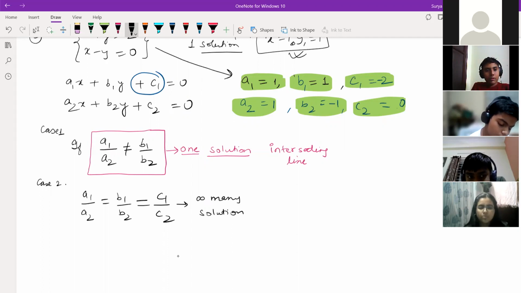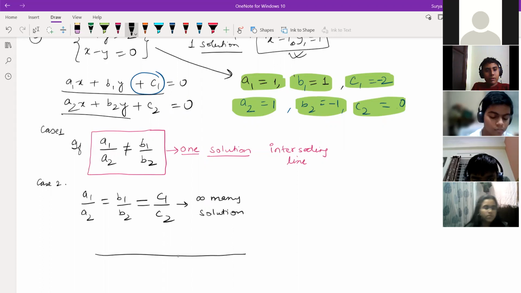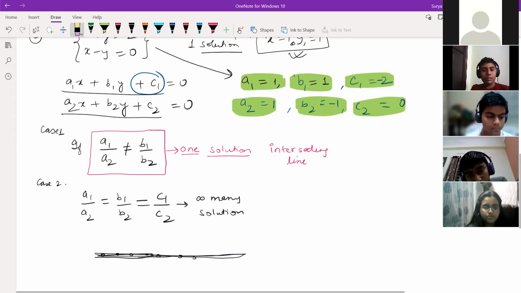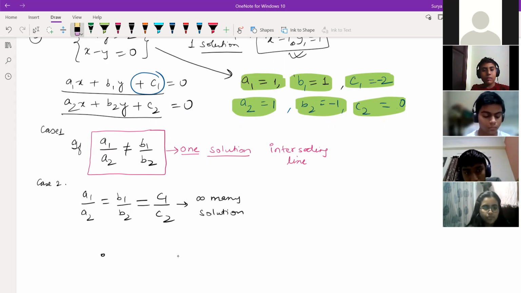Understood? It means that suppose you are drawing the first line like this. The second line is just overlapping on this. Overlap will come. So overlapping means each and every point will match on this line. Clear or not, children? Understanding what I'm saying? Yes, sir. Both lines will overlap each other. So we call it infinitely many solutions.